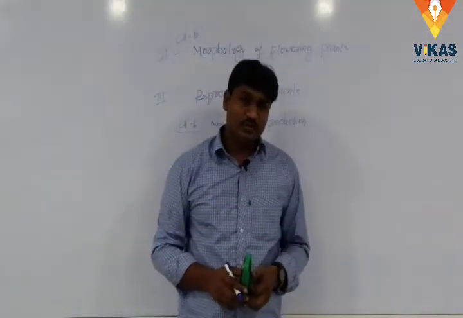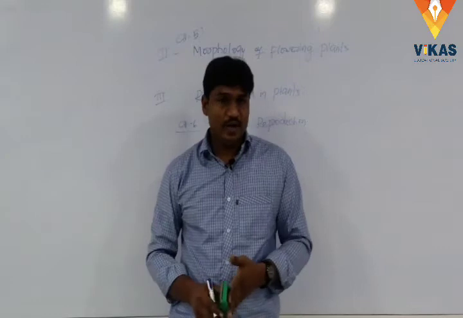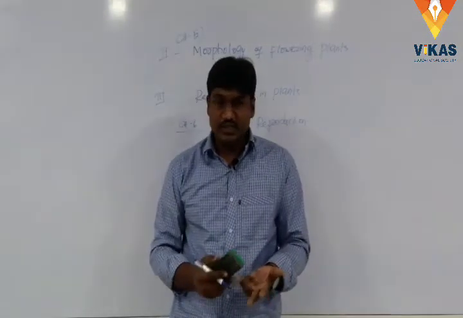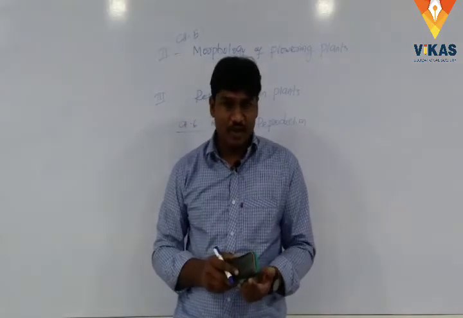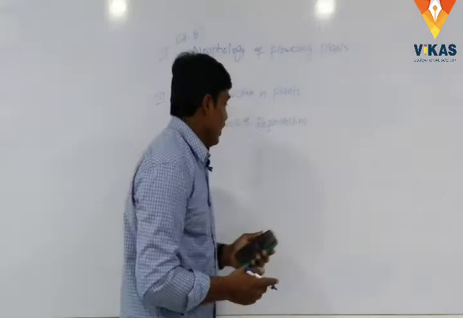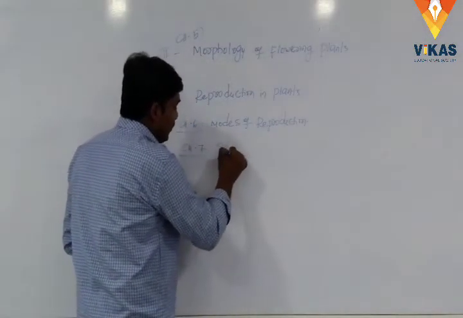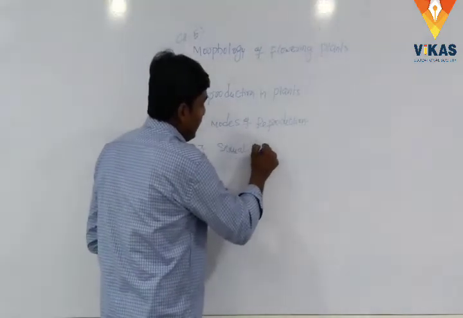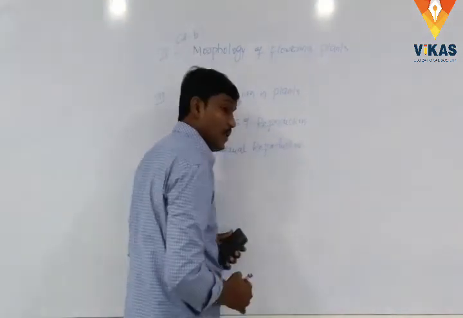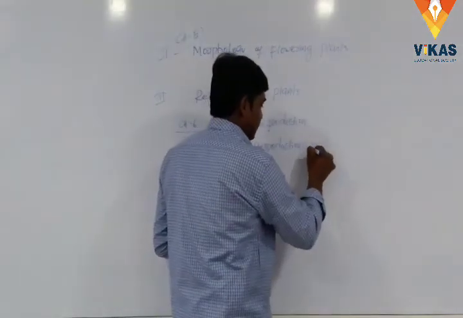In this chapter we have studied different types of reproduction like asexual reproduction, sexual reproduction, vegetative propagation and plant life cycles. Another one, chapter number 7, sexual reproduction in flowering plants.